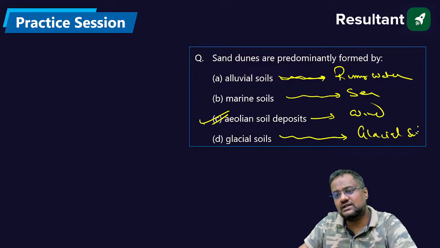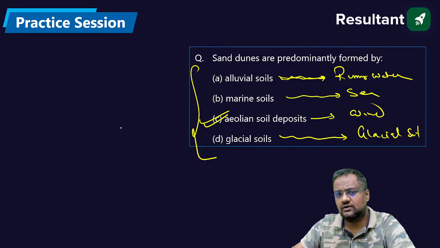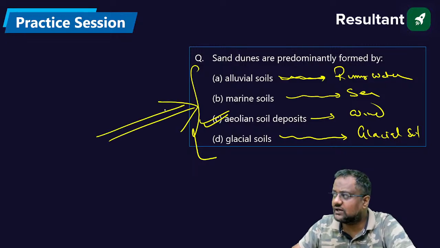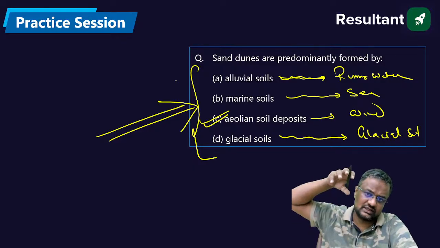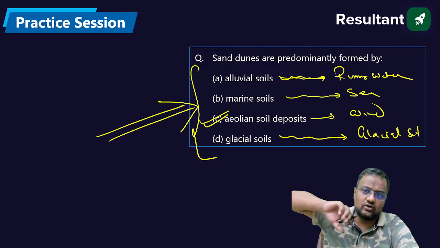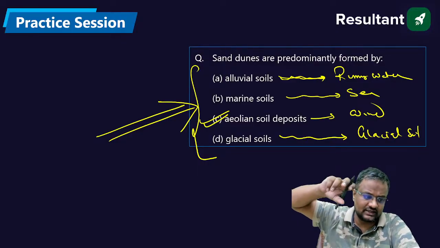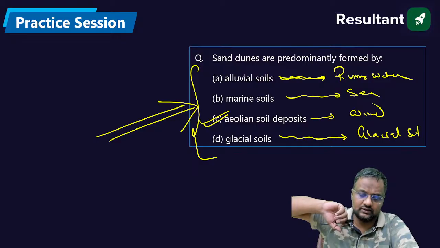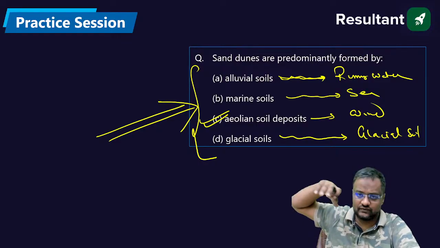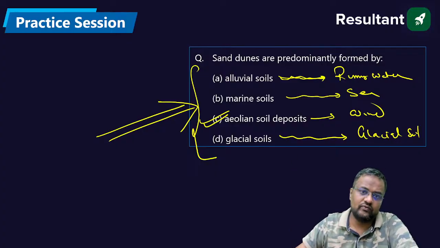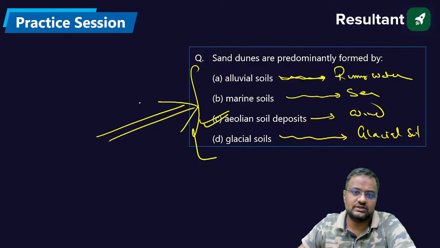Tell me, are all these soils residual soil or transported soil? There are two types of soil, na? One is residual and one is transported. Residual soil is formed from rock disintegration and stays near the rock only. Transported soils are soils formed from the transportation of running water, sea, or wind.